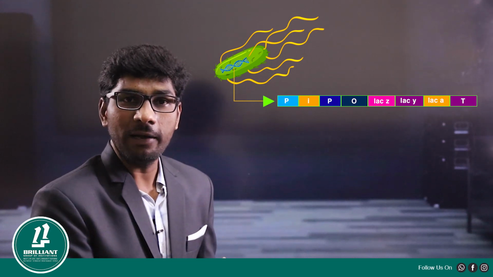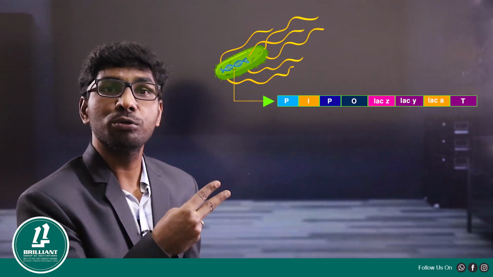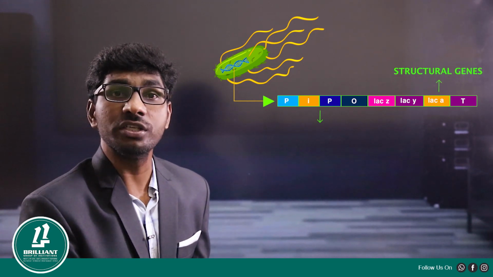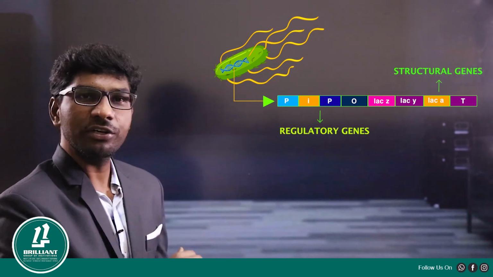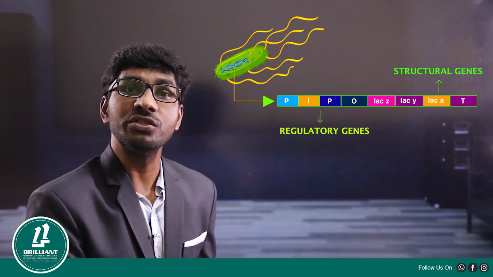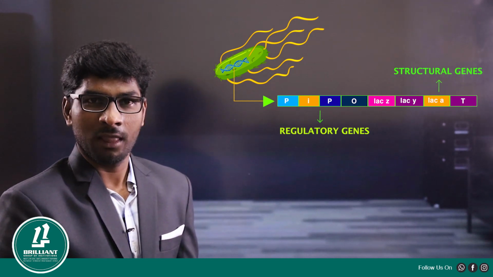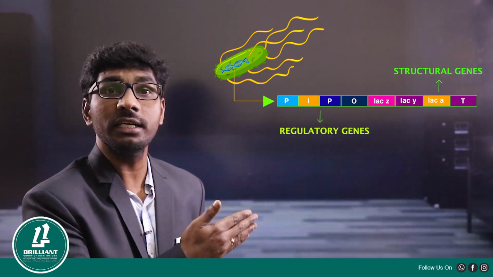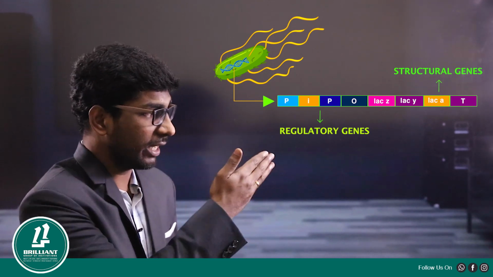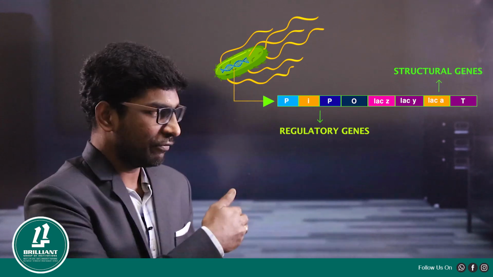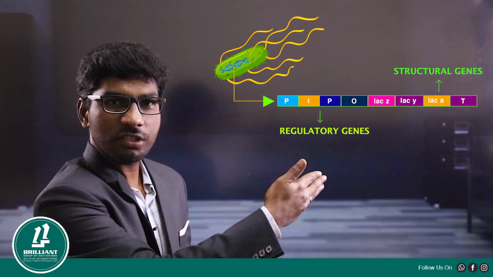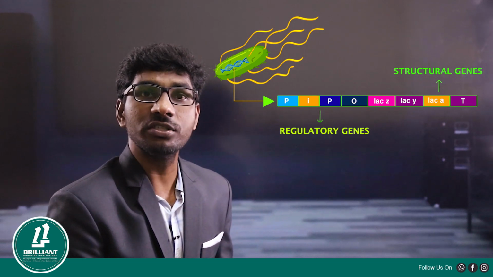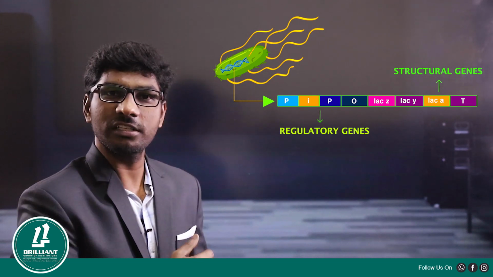If you look at the operon, a small segment of DNA in bacteria, prokaryotes, this entire operon has been divided into two regions. The first region is called the structural gene region, and the second region is called the regulatory gene region. First, the structural gene region has three different genes. It has three structural genes.